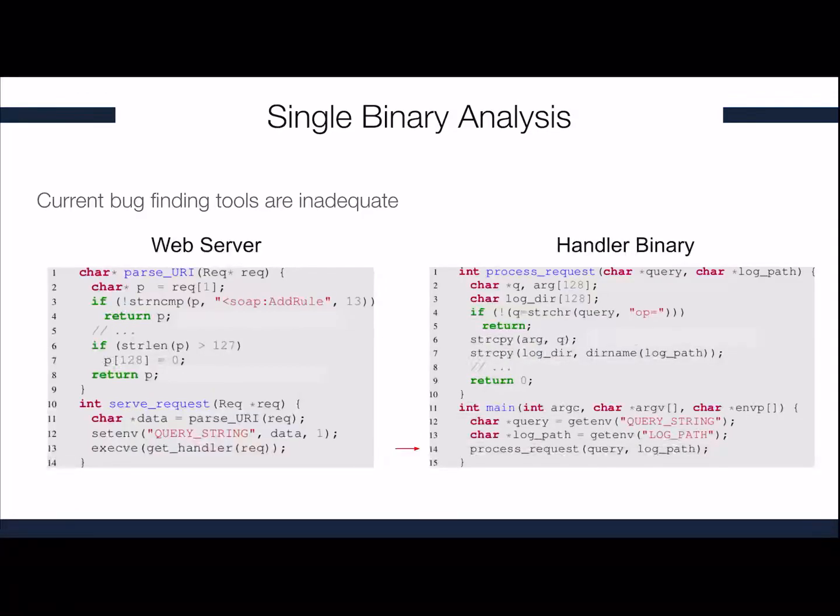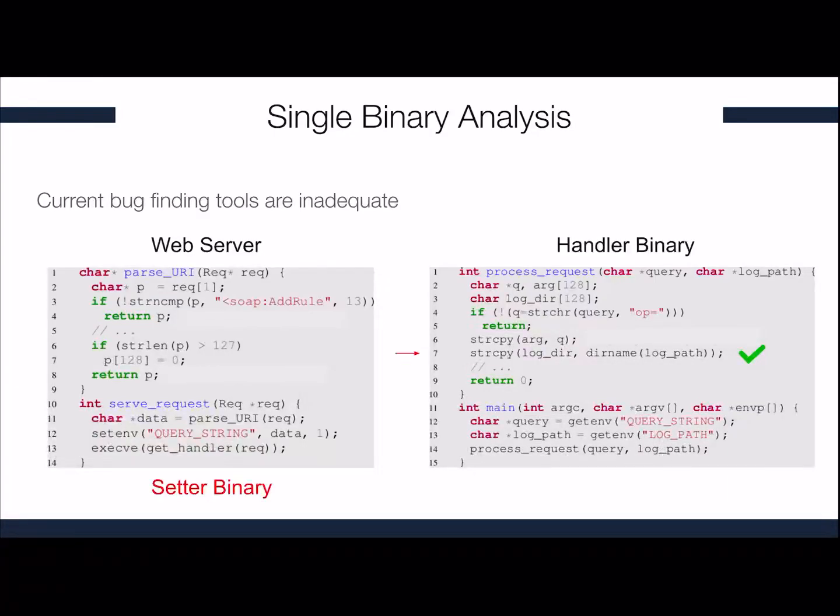And then it processes the requests. The Android binary first checks if the user data contains some known strings, and if so, copies both the user data and the system data into two different stack variables. Now, if the user data is larger than 128 bytes, we might have a buffer overflow at line 6, while we should not have any buffer overflows at line 7, as we can assume that system data is well handled.